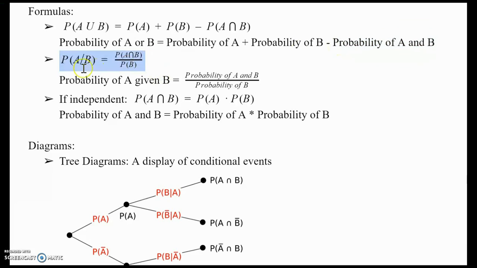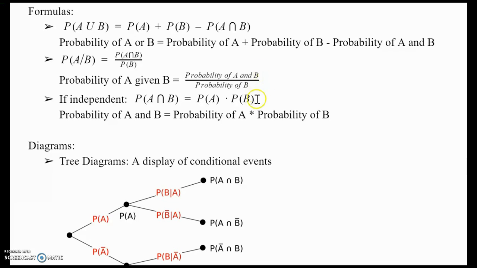But next we have this. This may not be as common to you, but it still is very important. It just means the probability of A given B, which is equivalent to the probability of A and B divided by the probability of B. So if I say what is the probability of a heads occurring on the second flip given a tails occurred on the first one, first you want to figure out the probability that a heads occurred on the second one and a tails occurred on the first one, and you divide it by the probability that the tails occurred on the first one.